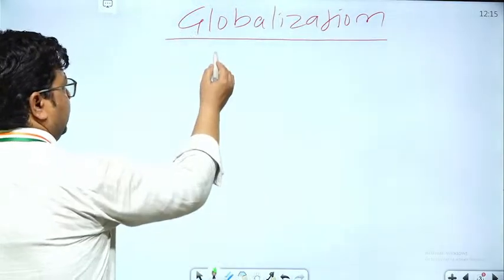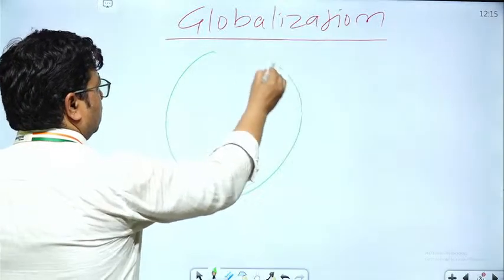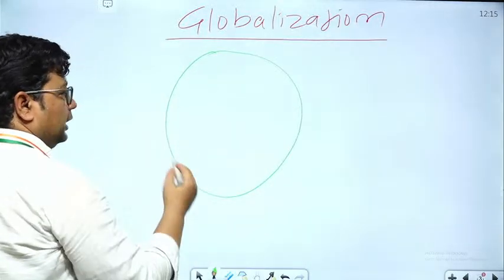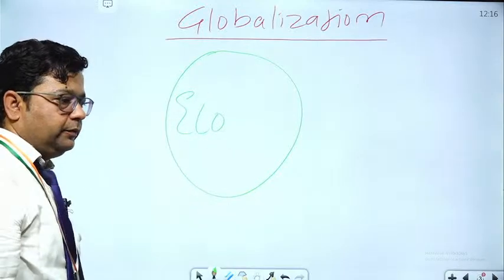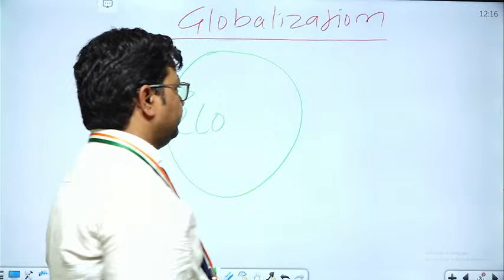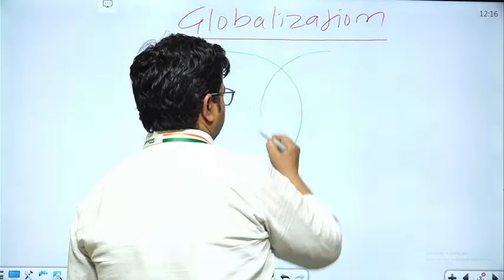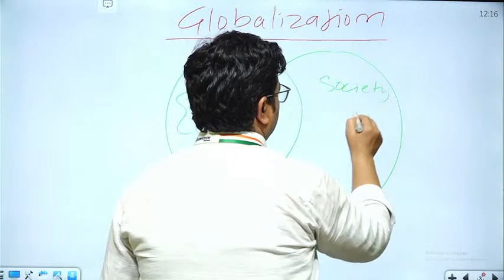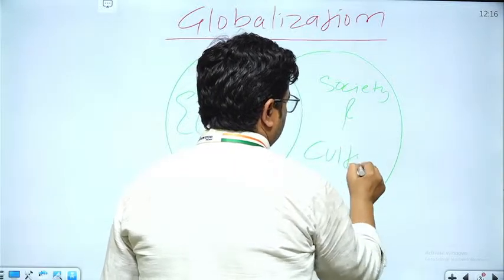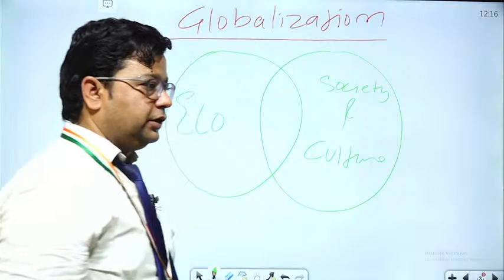To understand globalization, we need to understand this figure. Suppose this is the economy portion, and this is the society and culture of any society.